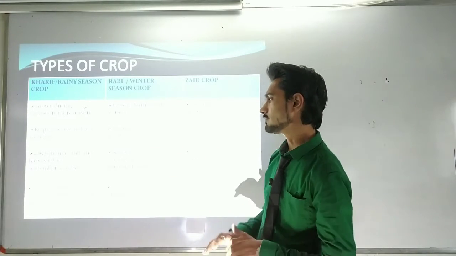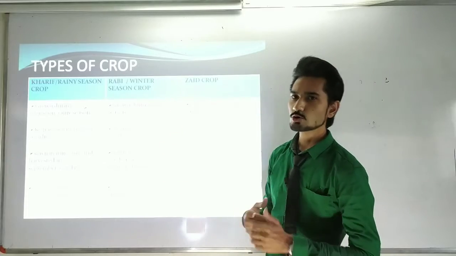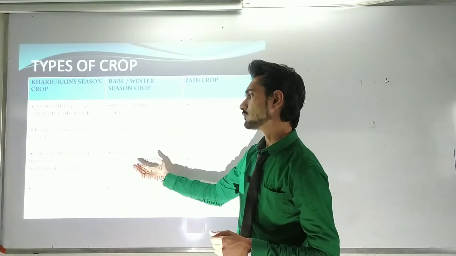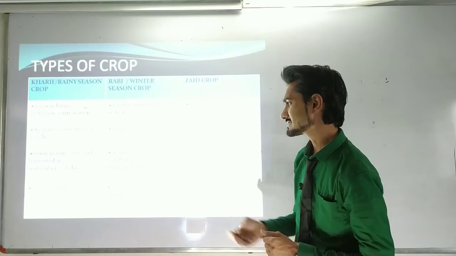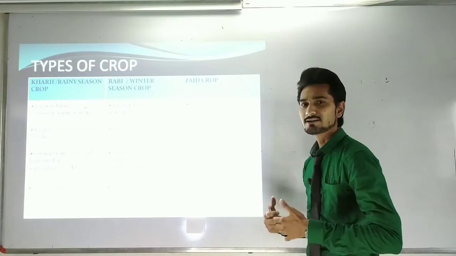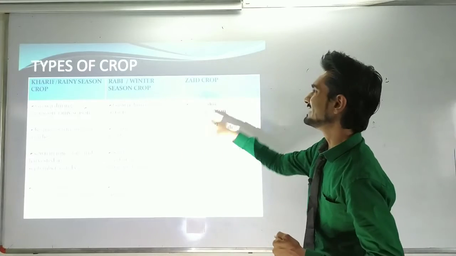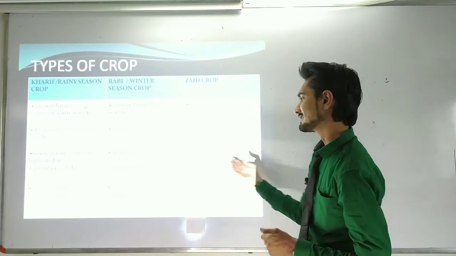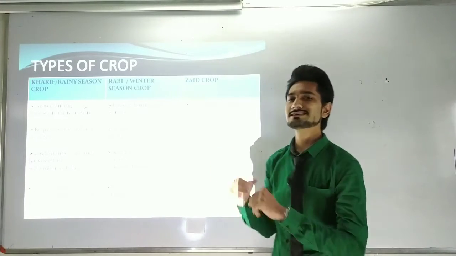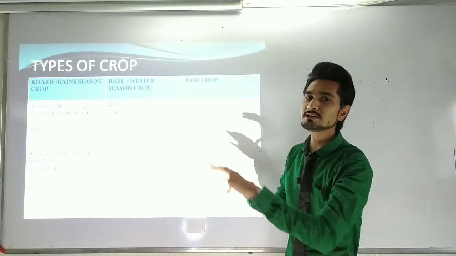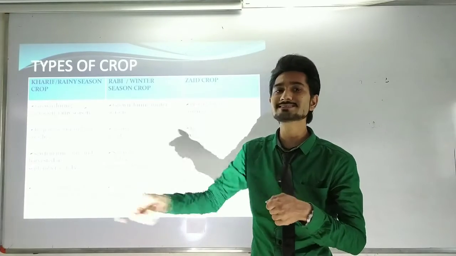Likewise, for the Rabi crops, we have to sow in October and November, and then we do the harvesting afterwards. And for the Zaid crops, we have to sow in March. So sowing means we have to put the seeds into the soil.